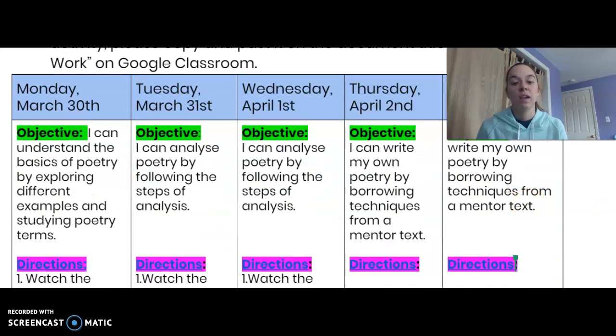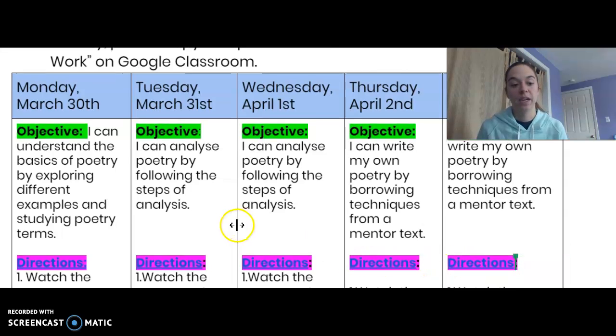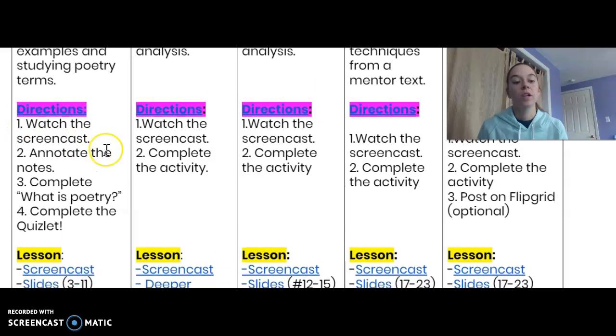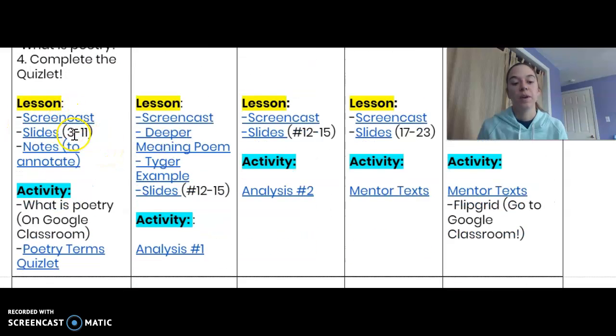So you'll notice that, again, we have our calendar. It has our daily objectives, and then here are video directions for each day. So if you need to, you can click on those, and then I'll show you what we're doing that day, okay? Here's where you'll access all of your work. So you'll see we have our daily lesson and then our activity. So again, very similar to what we would do if we were in class together, just a little bit different since we're kind of doing it separate but together this time. And then down here, like I said, you'll see your work for the day.